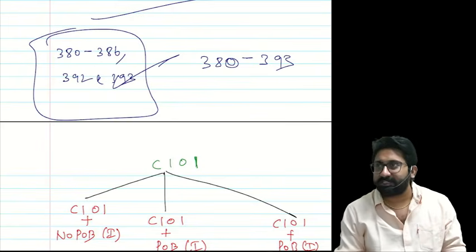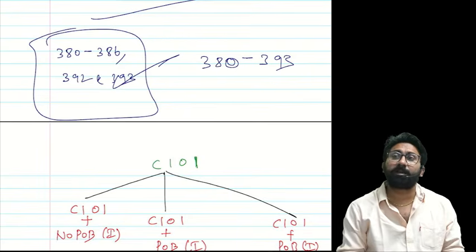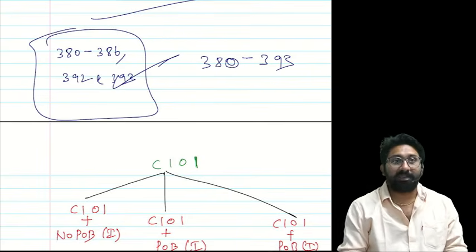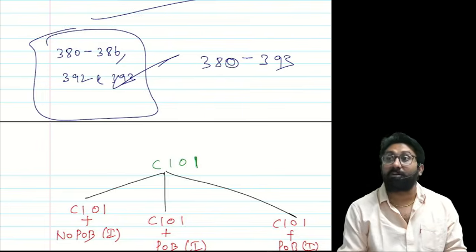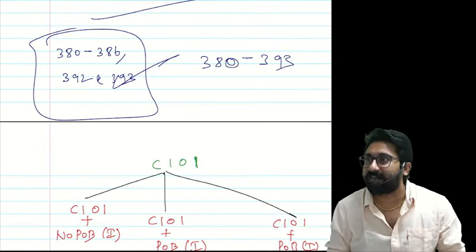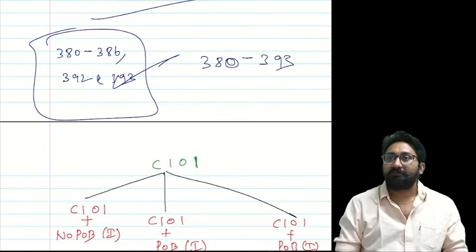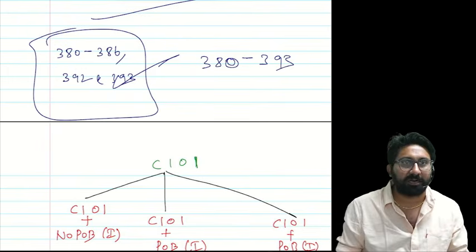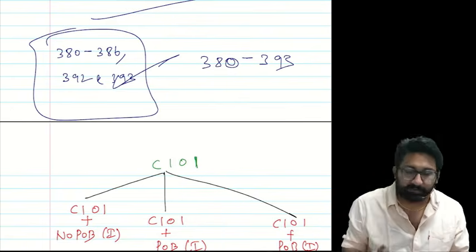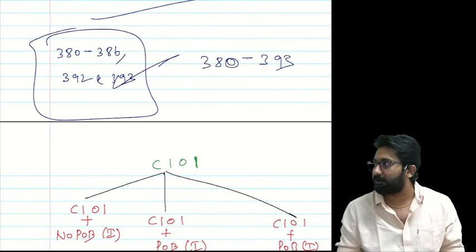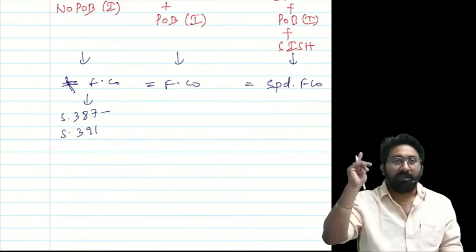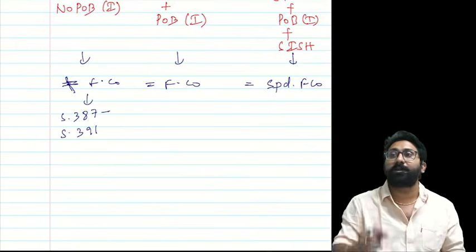Have you found the words I said? What sections apply to a foreign company? 382, 386, 392 and 393 will apply to all foreign companies. That means to apply those sections, you should fall under which category? The foreign company category. The first category is foreign company or non-foreign company. Therefore those sections will not apply to you. That's how this interpretation came. Understood the point clearly? Okay. Now tell me, I should write, which sections apply for non-foreign companies?